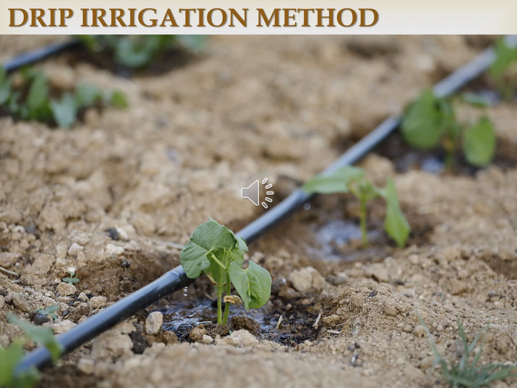Drip irrigation was the first modern irrigation method developed. In this method, water is supplied in the form of drops through nozzles. So water can be saved up to 70% in the drip irrigation method.